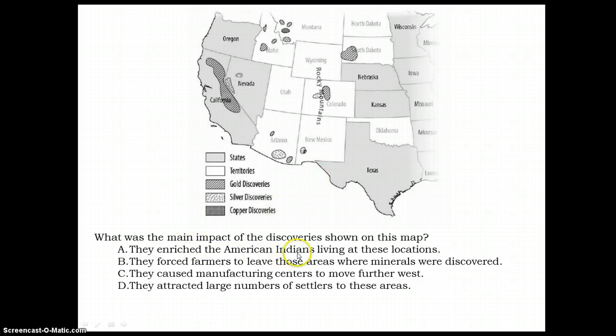What we just learned about was that the movement west by the trains is actually going to push American Indians or Native Americans out of their traditional or their relocated spaces, so probably not going to enrich, which means to make better, their lives. They forced farmers to leave those areas where minerals were discovered.